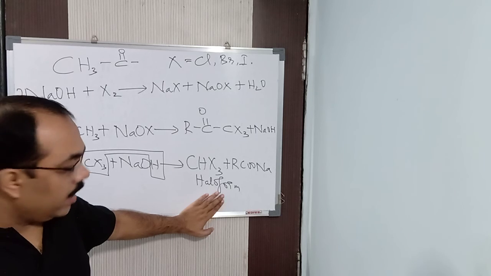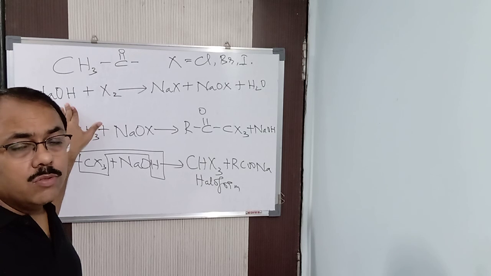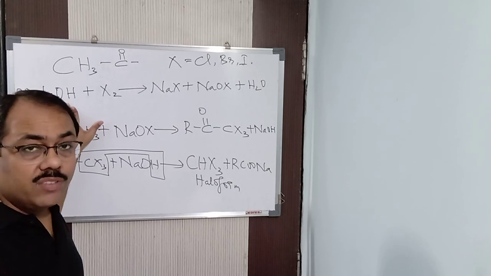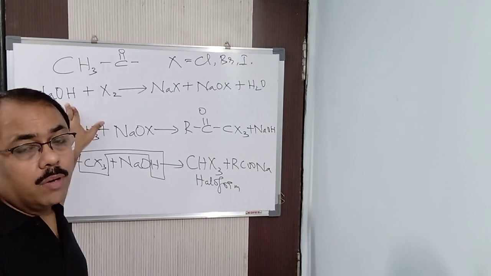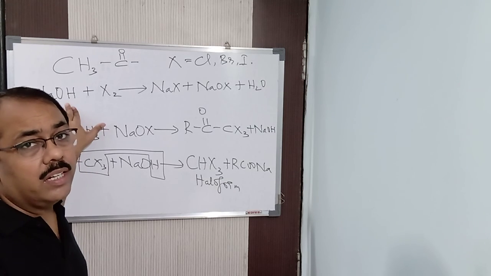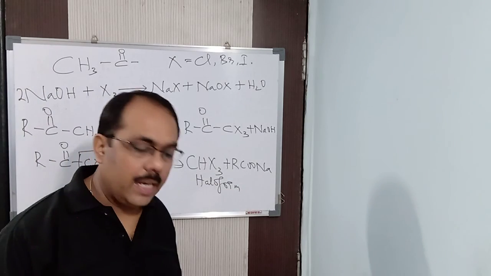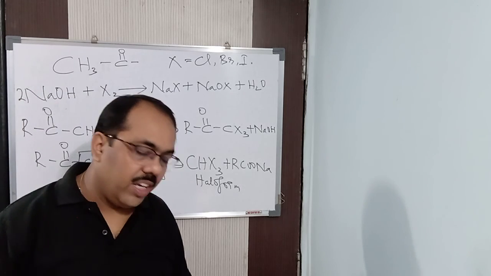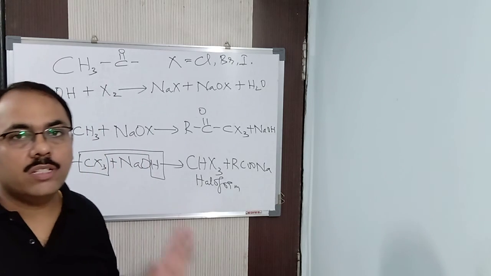Got it? You can carry out the reaction with NaOH, or with aqueous Na2CO3, because aqueous Na2CO3 also gives NaOH. Na2CO3 is made of a strong base and a weak acid, NaOH plus H2CO3, so the resultant solution is basic in nature. The only difference is that you will get carbon dioxide at the end if you take sodium carbonate. In this way we can carry out the haloform reaction. So this is all about the oxidation reaction.